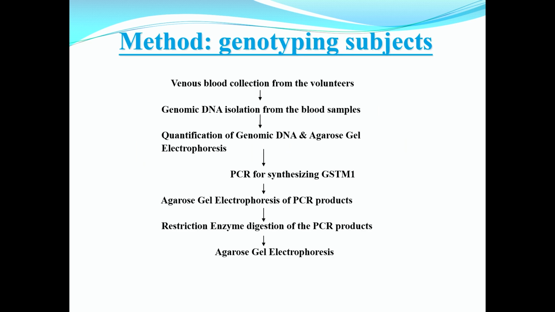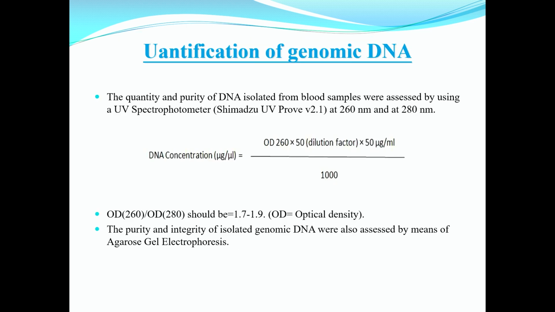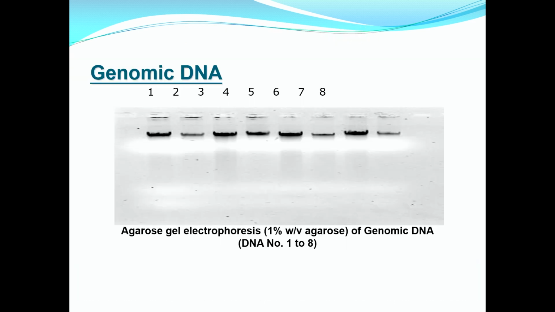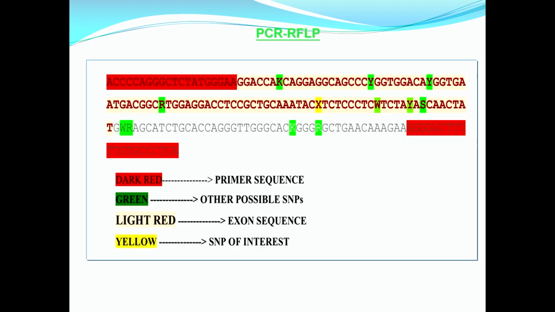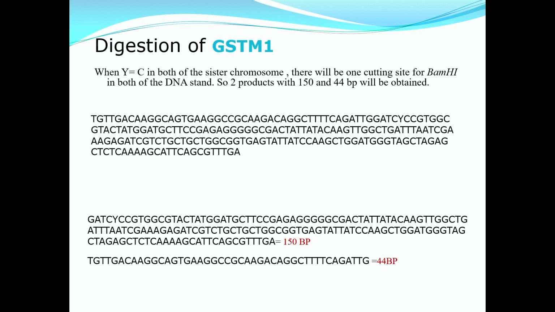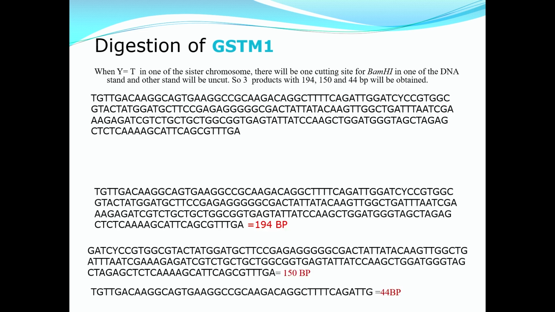This is the methodology, how we go for genotyping. We are not going to elaborate it. These are the PCR conditions, so we have done PCR of this gene. How we have done it is elaborated in the slide, and as it would be boring, I am not going to elaborate it. Initially we go for PCR, then we go for specific enzymatic digestion to identify the specific mutation or any kind of gene actually available.